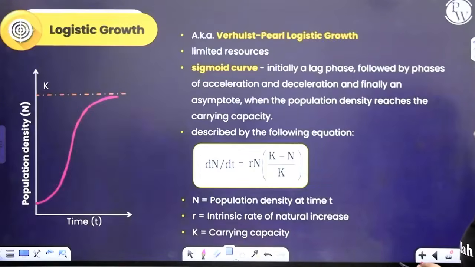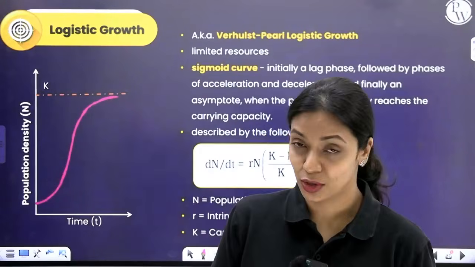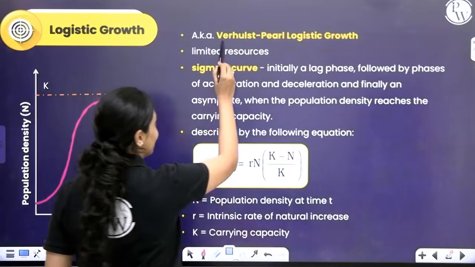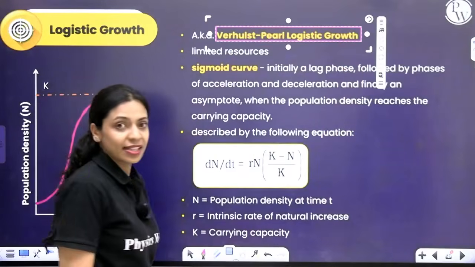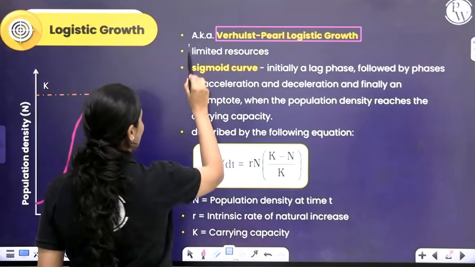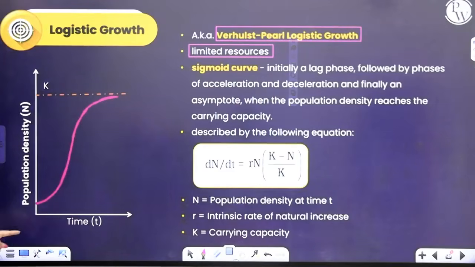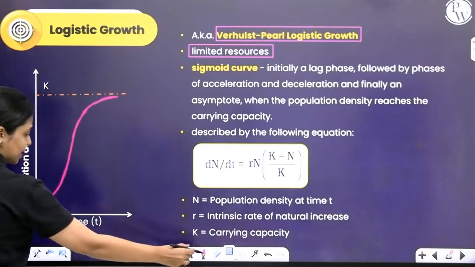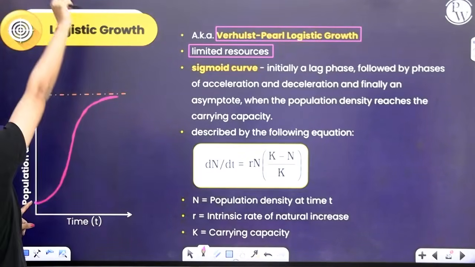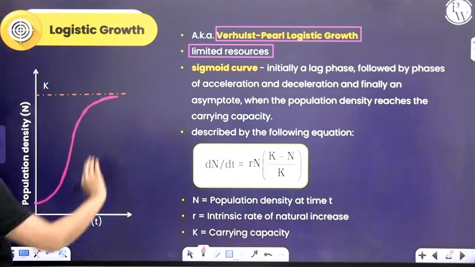Now let's talk about the second type of growth model, which is called the logistic growth. This is also called Verhulst-Pearl logistic growth. This happens when the resources are limited. Whenever there are limited resources, you can see this kind of growth. What happens here is you're plotting the same graph. At time 0, initially there were this many individuals, but with time it has shown an increase, but that increase does not happen indefinitely. At one point it will slow down and become steady.